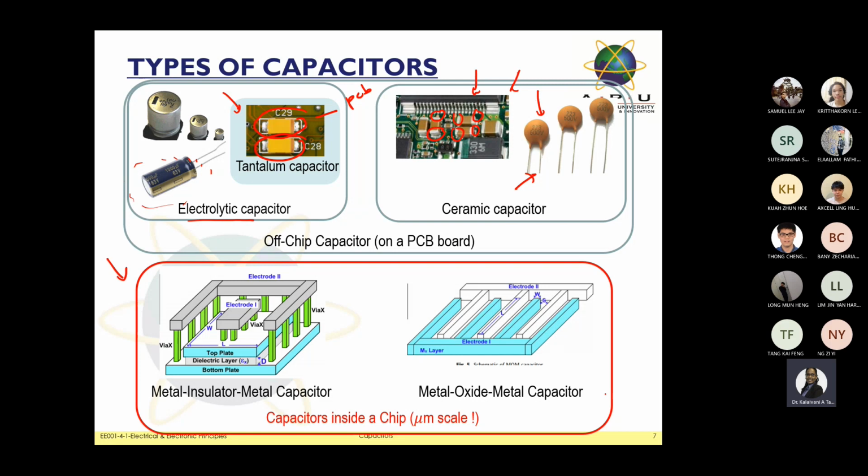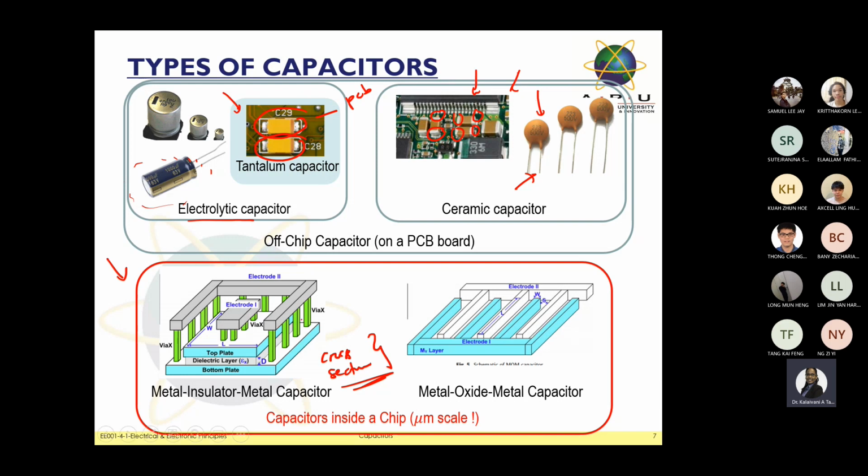Capacitor inside a chip. What is the difference? Maybe some of you ask me, what is the difference between this one and this one? Let me explain to you. When they say a capacitor, we have one type in terms of components. This is the one I call a component. Take note, sometimes they say component, sometimes they use the word element. When they show you this diagram, we also call it a cross section. We highlight it as a cross section diagram. Usually when you study at a higher level, you will understand better based on this cross section diagram. So why do we need this kind of diagram?